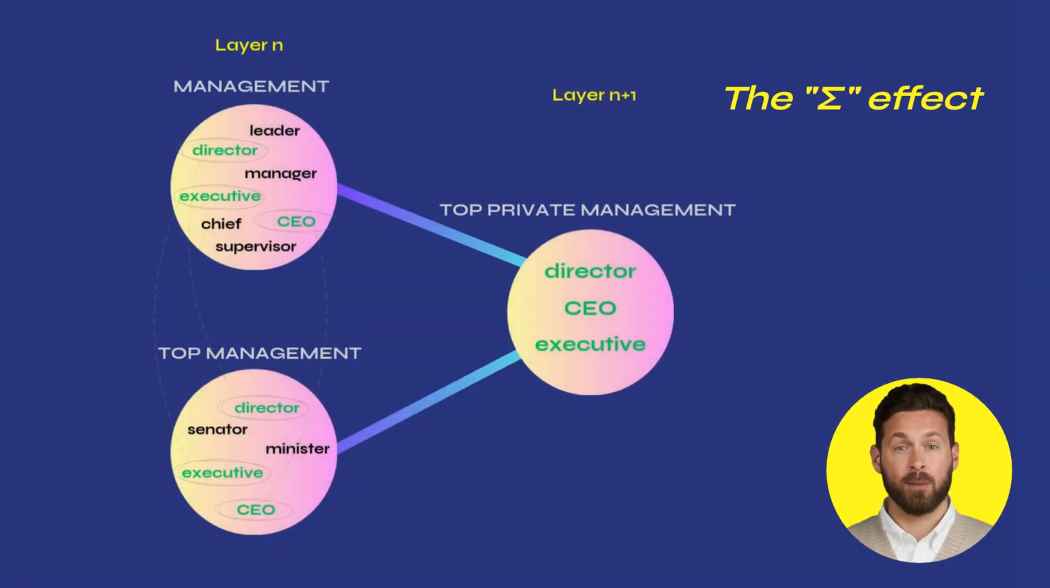Let's consider another example. A precursor category related to management includes words such as executive, manager, leader, chief, director, CEO, and supervisor. Another category pertaining to top management in the private or public administration sector includes words such as director, executive, CEO, minister, and senator. The three words director, executive, and CEO, which are common to both categories, become strongly activated within the associated target neuron, thereby leading to the formation of a new abstract category that synthesizes the previous two, the category of private top management.